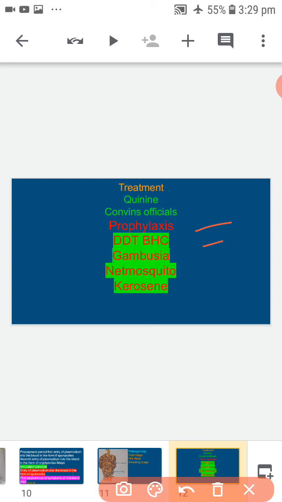Next, introduction of larvivorous fishes like Gambusia, insectivorous plants like Utricularia into the places where mosquitoes breed, avoiding mosquito bite by using mosquito nets, mosquito repellents. Next, spraying of kerosene. Next, pyrethrum oil on stagnant water. This is a prevention of